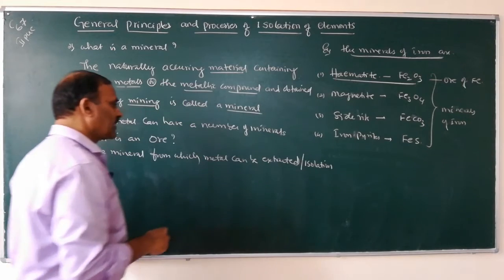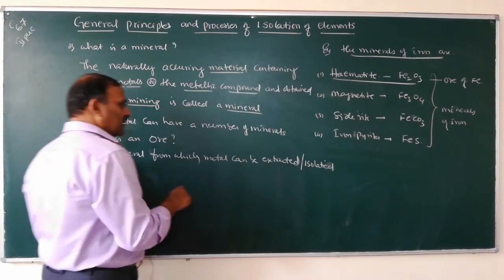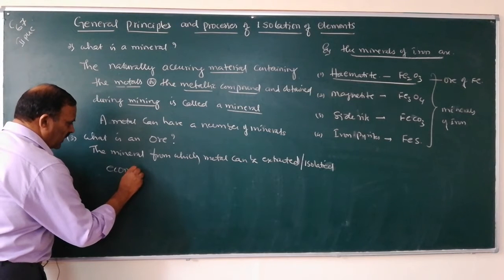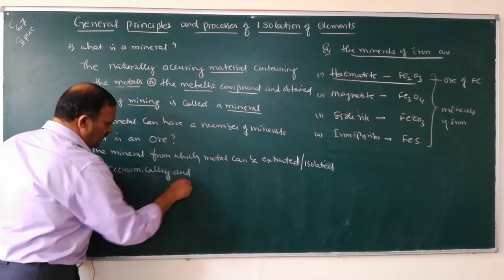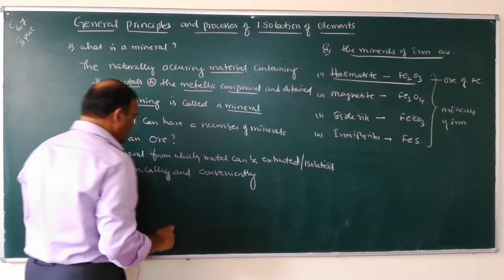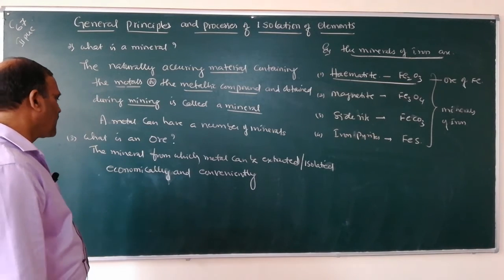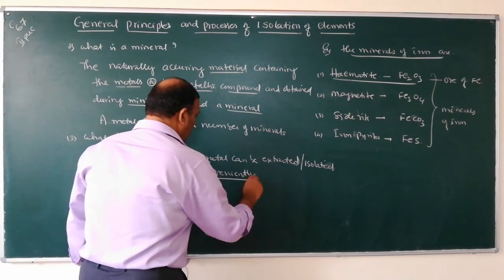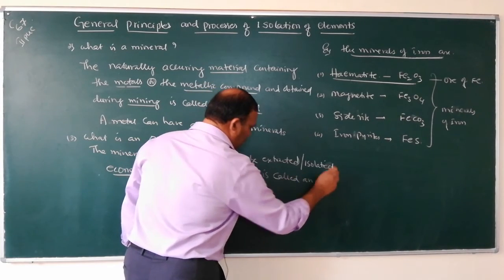Metal can be extracted or isolated economically and conveniently. The mineral from which metal can be extracted or isolated economically and conveniently is called an ore.